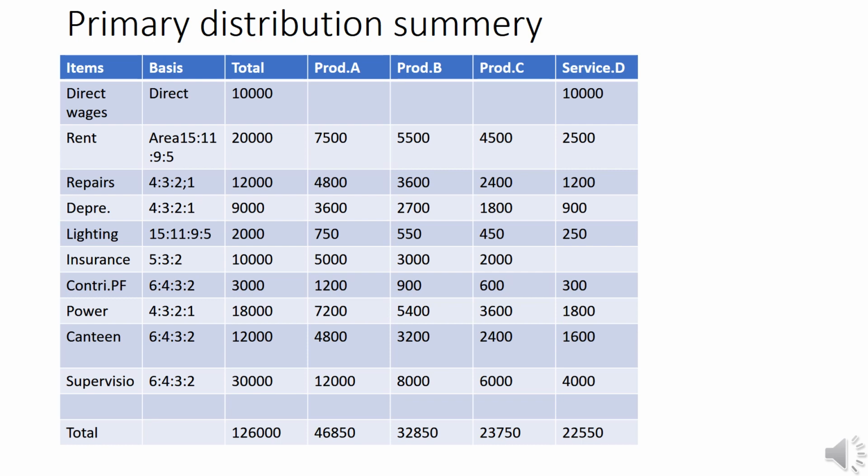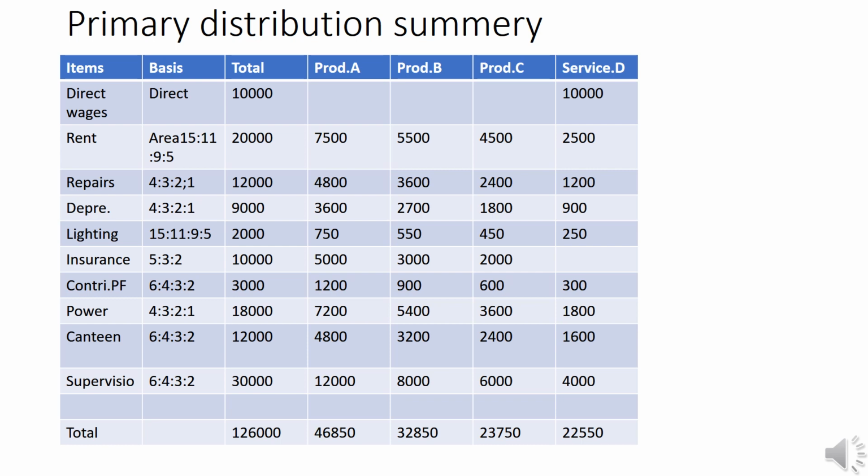First of all, we have to consider direct wages. Total direct wages is 10,000 for only service department, and rent is based on area. Here we can see a ratio that is 15:11:9:5, which is obtained from the area given in the problem, that is 750 square feet, 550 square feet, 450 square feet, 250 square feet.